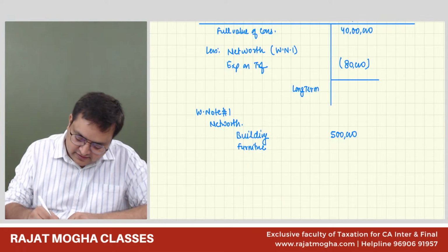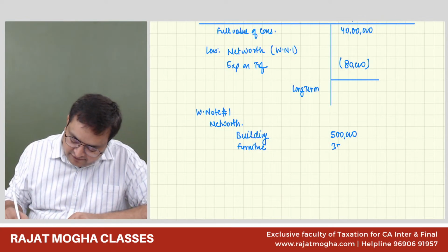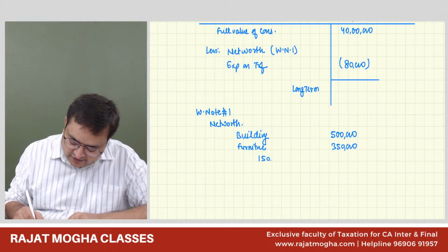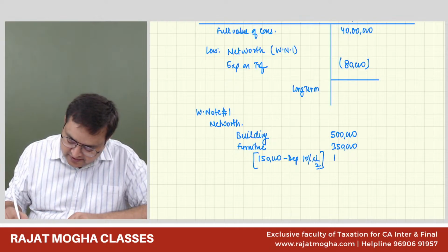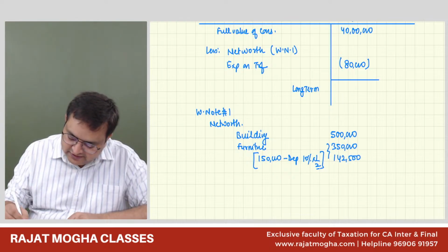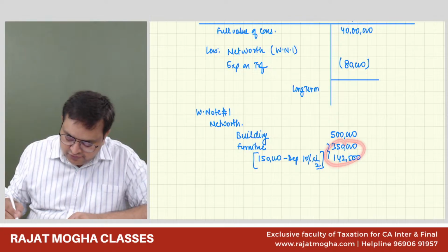So furniture, 3,50,000 has no issues, and about 1,50,000 minus depreciation, 10% into half. After that, we get 1,42,500. You can show this in the inner column, or you can show it outside also.